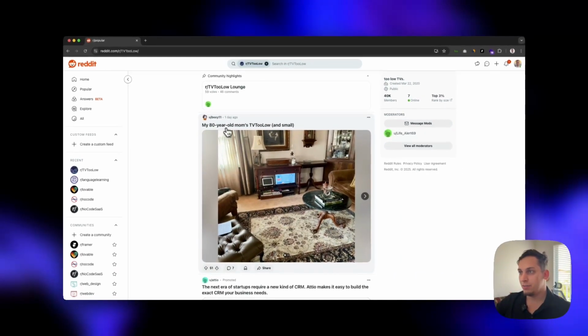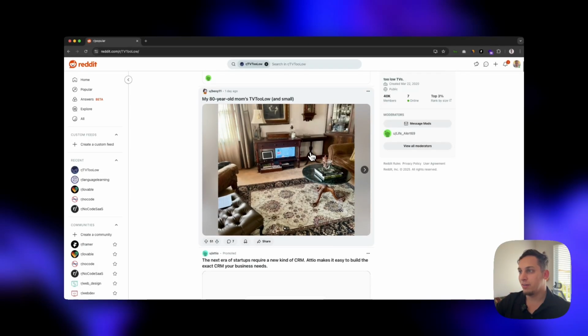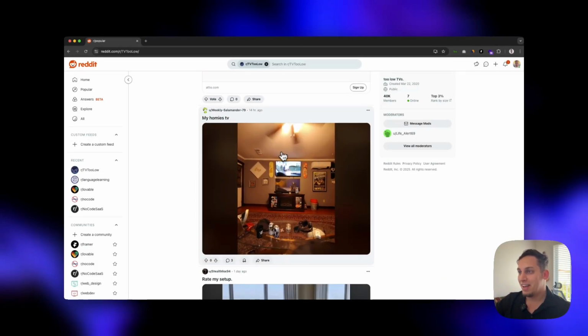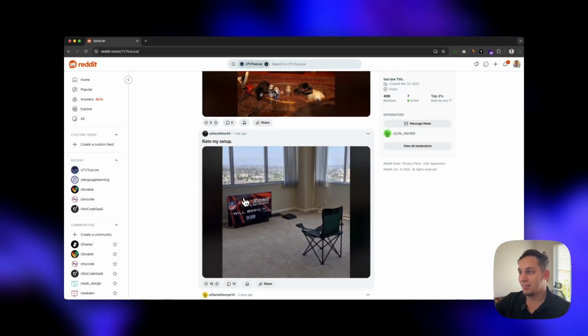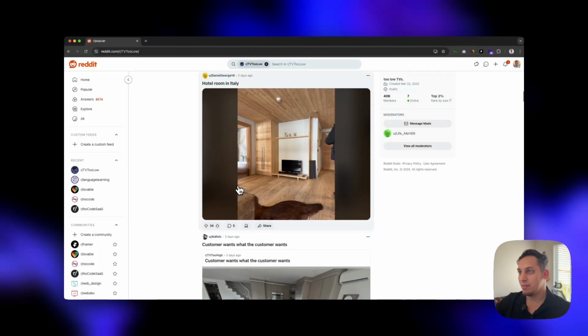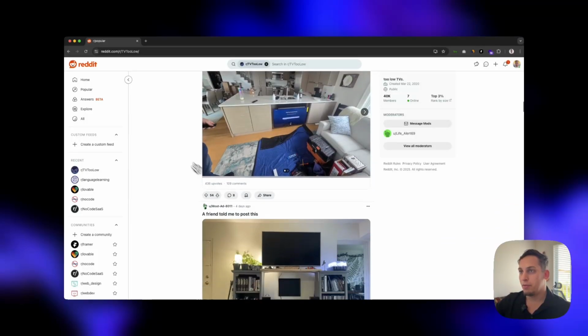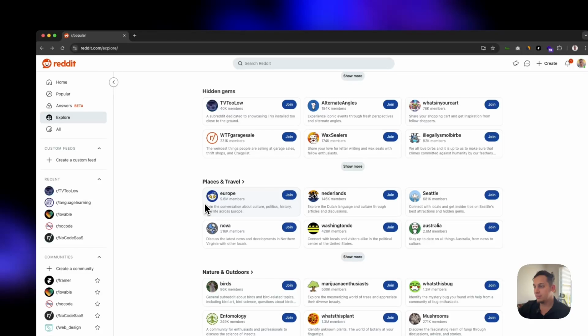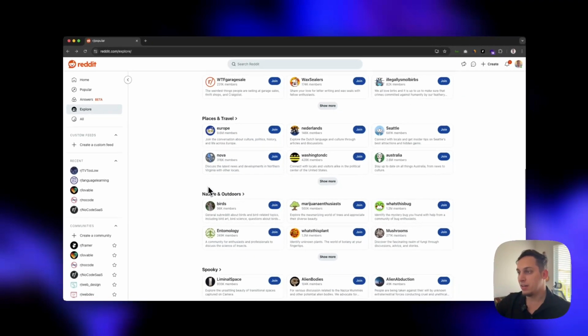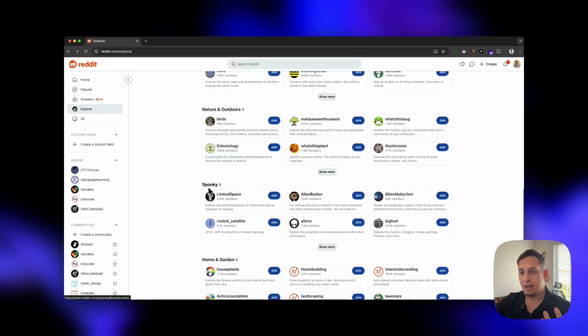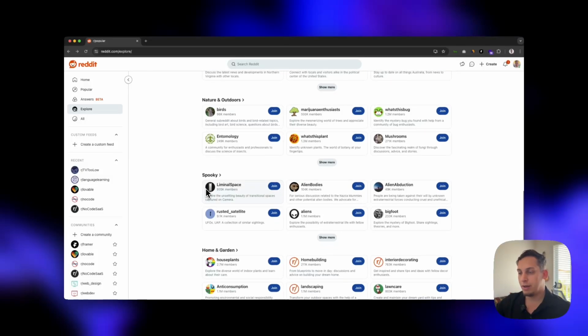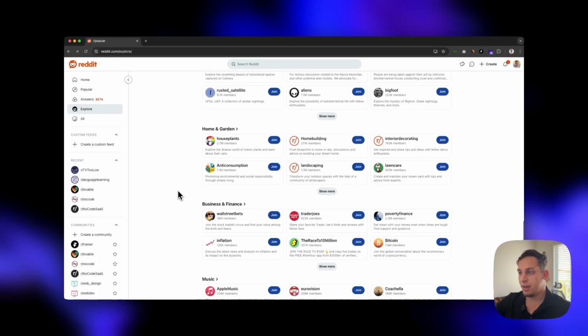So my 80-year-old mom's TV, too low and small. And they have, basically, rate my setup. So I guess this is more of a meme type of thing, right? But you can look for different types of things out here that you relate to. Maybe they're a hobby of yours. You like to build stuff indoors, like building IKEA furniture, for example. There's probably something out there like that.